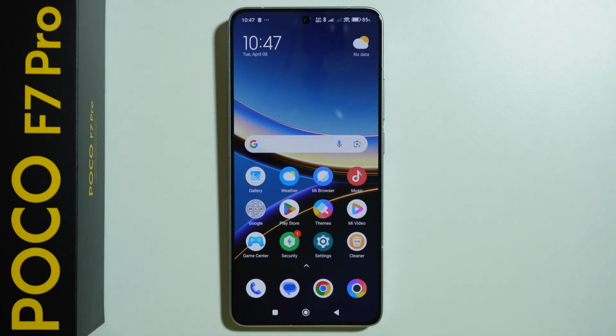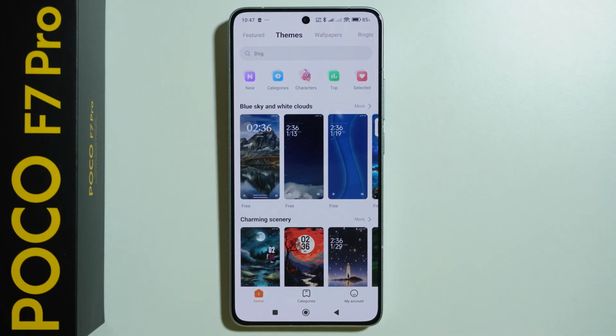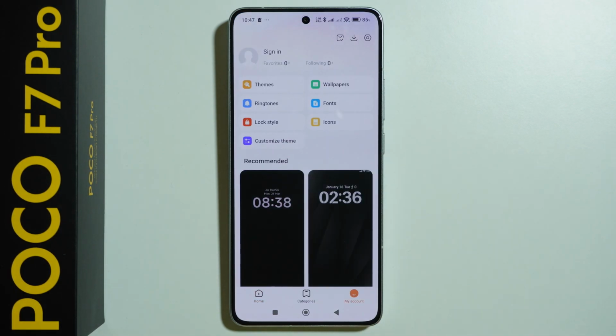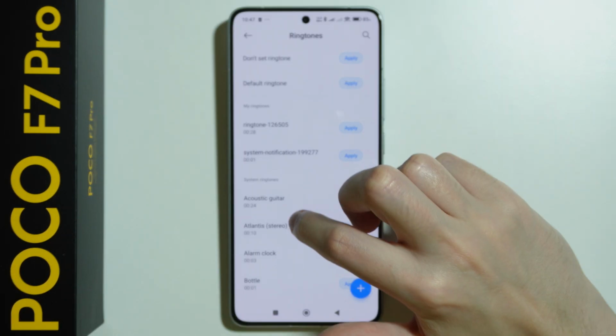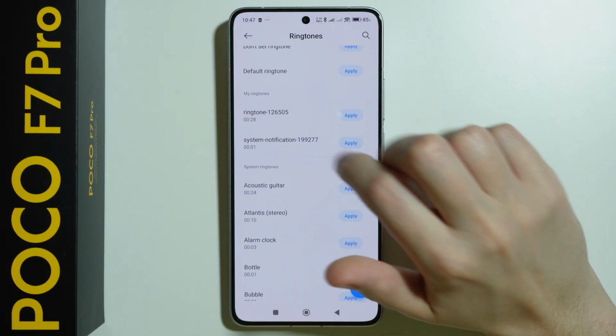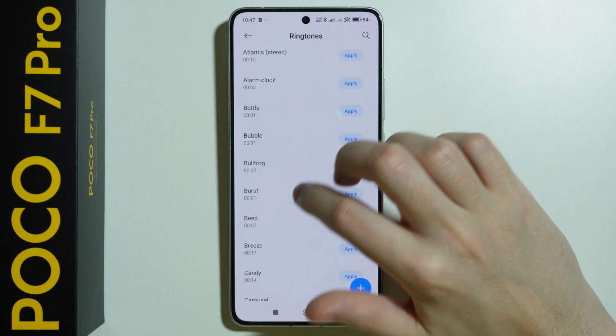To set different ringtones for two SIM cards on POCO F7 Pro, first we need to go to the Themes app. Once you open Themes, go to your account in the bottom right corner, then select Ringtones. And over here we can select the first ringtone that we wish to set, for example, SIM card number 1.